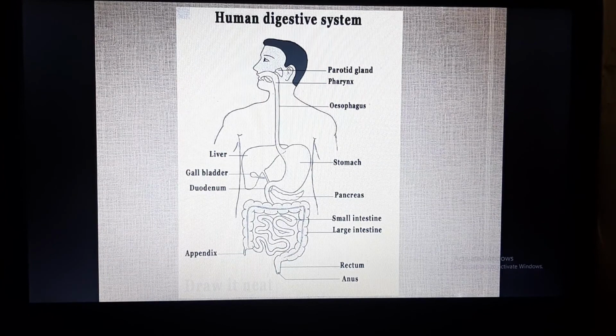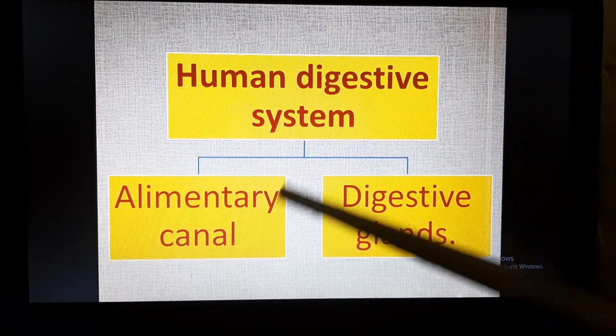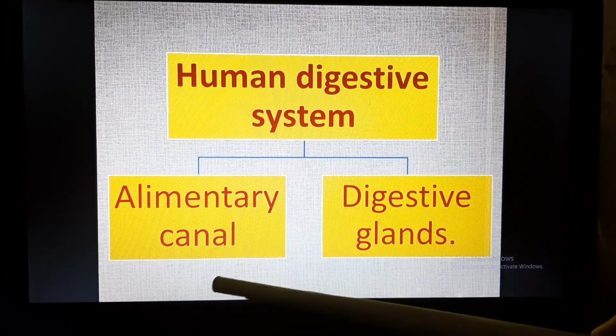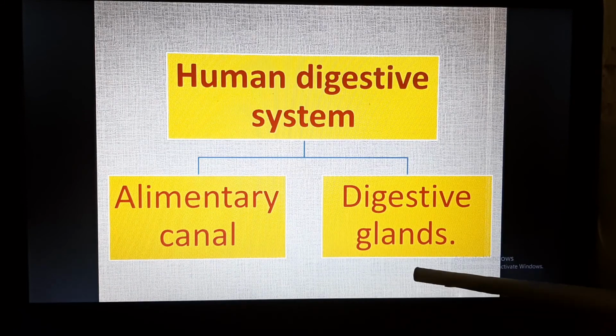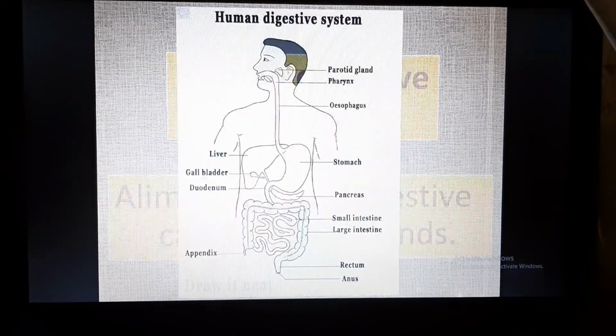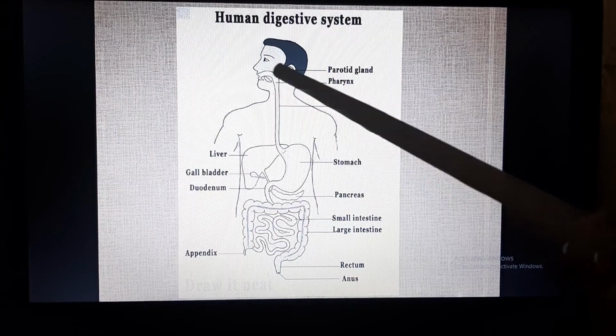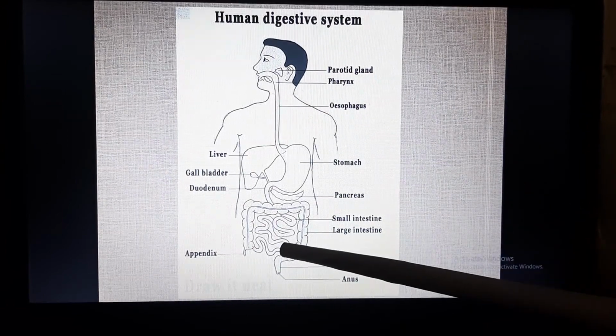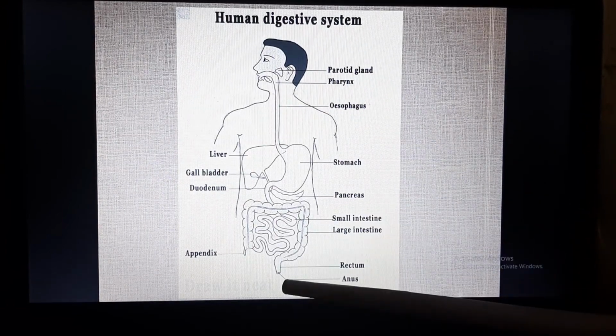So what have we studied? We have studied that the human digestive system consists of the alimentary canal and digestive glands. The alimentary canal consists of the mouth or buccal cavity, esophagus, stomach, small intestine, large intestine, rectum and anus.